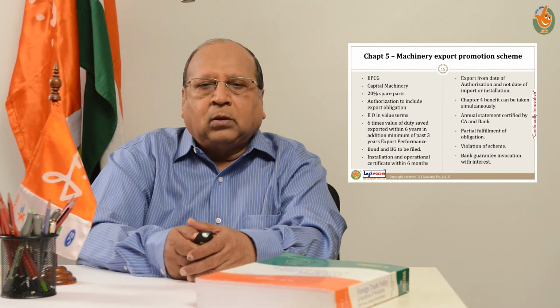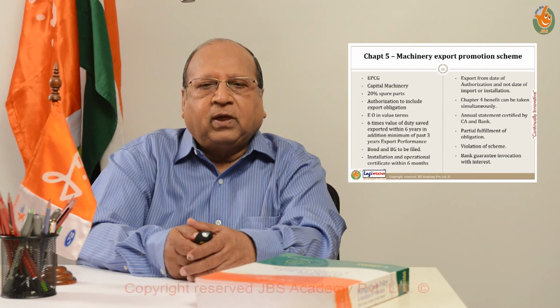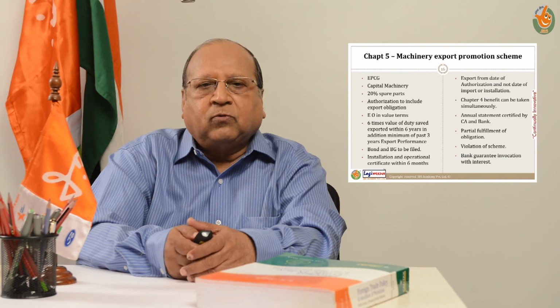Now, the Director General of Foreign Trade will issue an EPCG authorization specifying the details of the machine, plant, equipment, and the export obligation against it. Unlike Chapter 4, where the export obligation is strictly in terms of quantity of the imports that has been allowed and the corresponding quantity of the export goods that are capable of being manufactured out of such goods, here in this scheme, Chapter 5, there cannot be a quantity to quantity relationship.